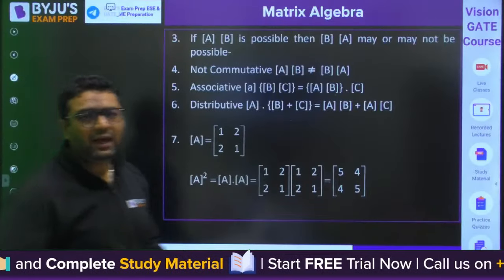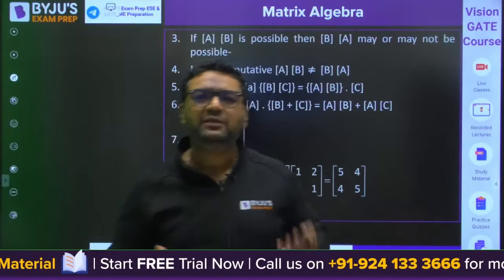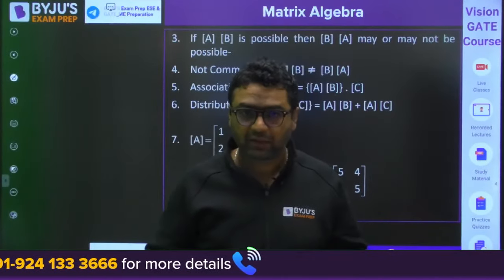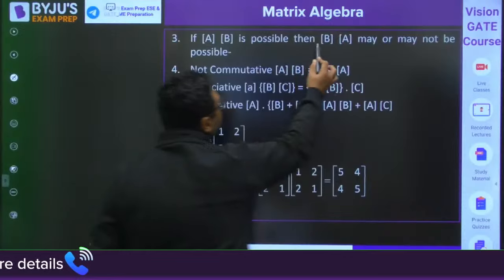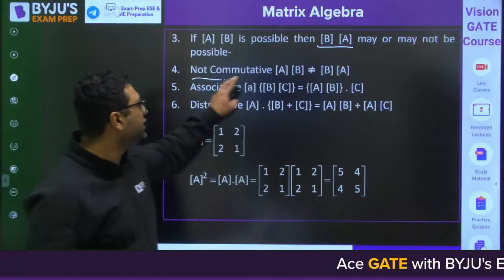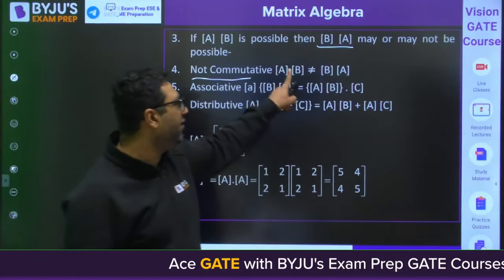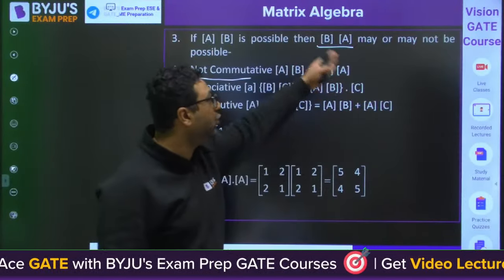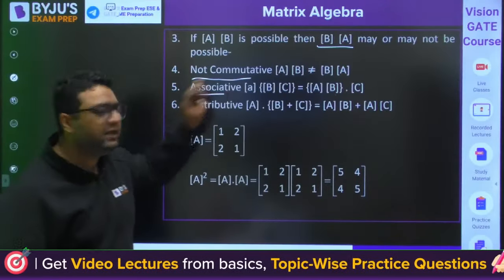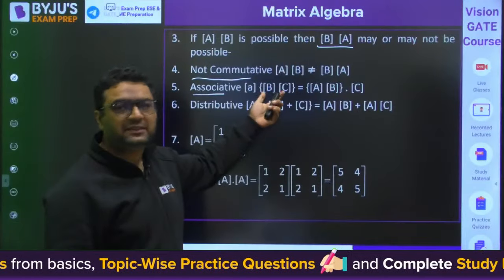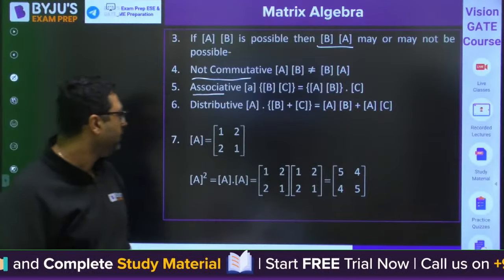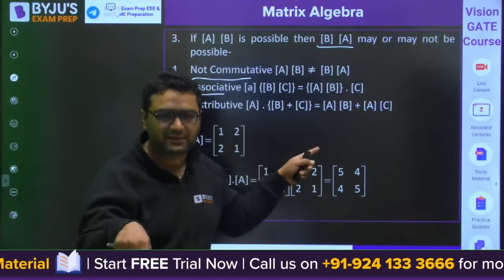So my dear, as you know, if A into B is possible, it is not always that B into A will be possible. You may have A into B existing and B into A not existing. That also is feasible. And my dear, multiplication is not commutative. If you are multiplying A with B and then B with A, even this may not exist, so the question of them being equal does not even arise. Then it is associative. If you multiply B with C and then with A, or A with B and then with C, it will be equal, if the multiplication exists.